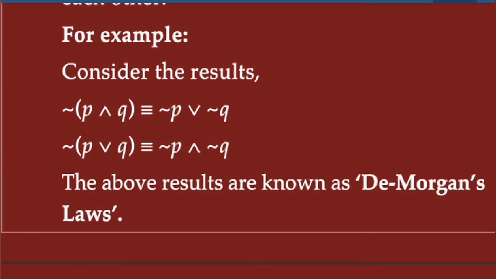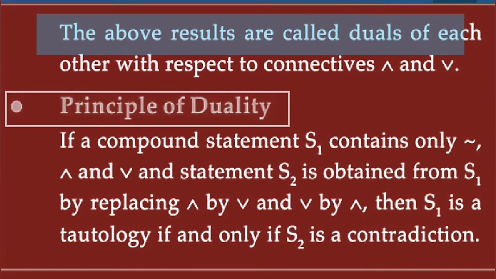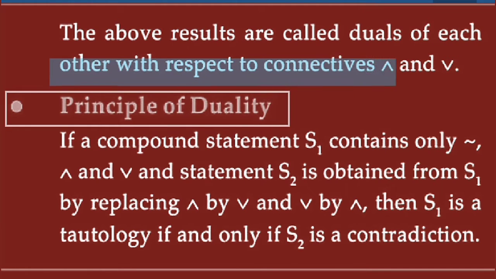Means in this law, and is replaced by or, and or is replaced by and. This is the example of duals. The above results are called duals of each other with respect to the connectives and, or.